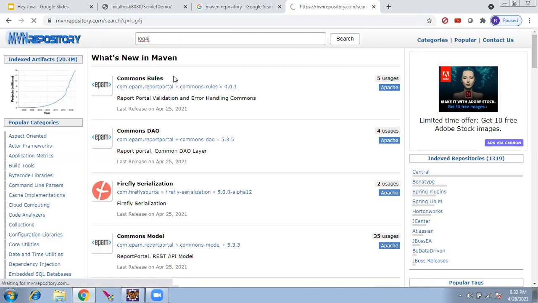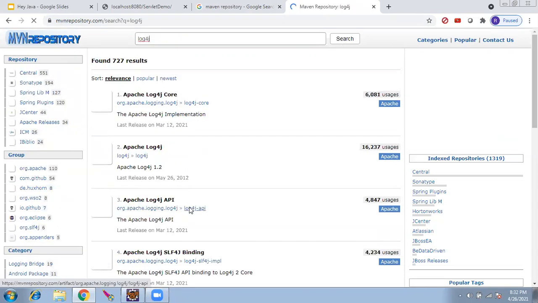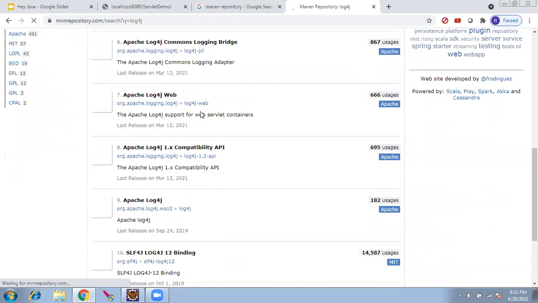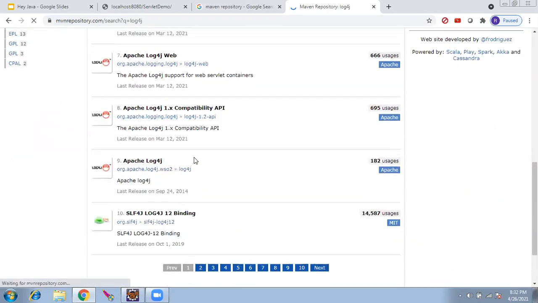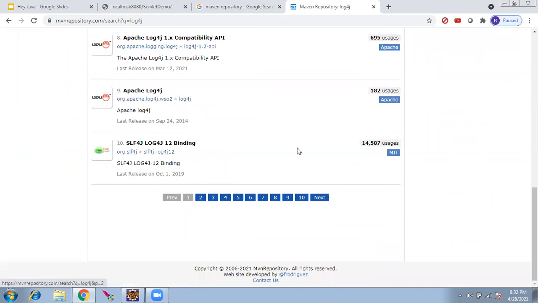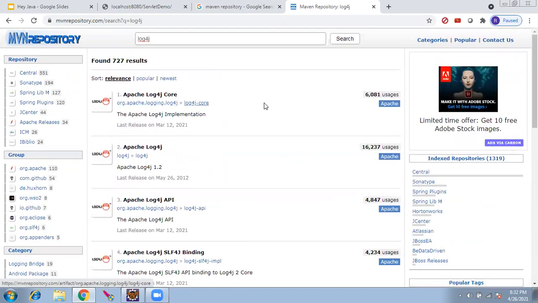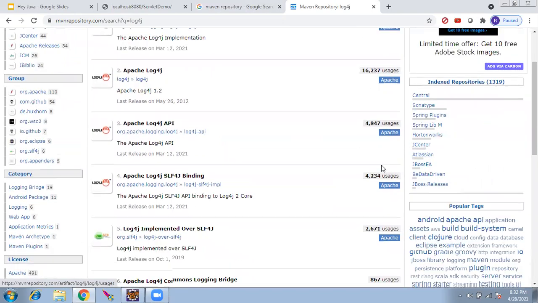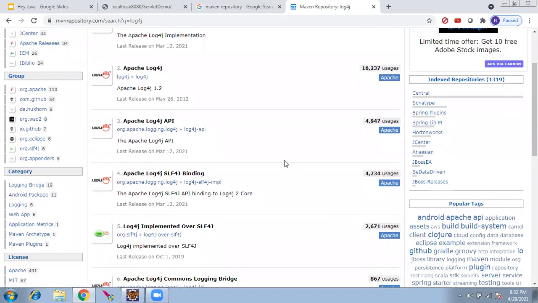If I search, see, these many logs are available. These many persons have implemented them and these many jars are available. You can use whichever you want. Every jar is telling this many usages, so you can use whatever you want.